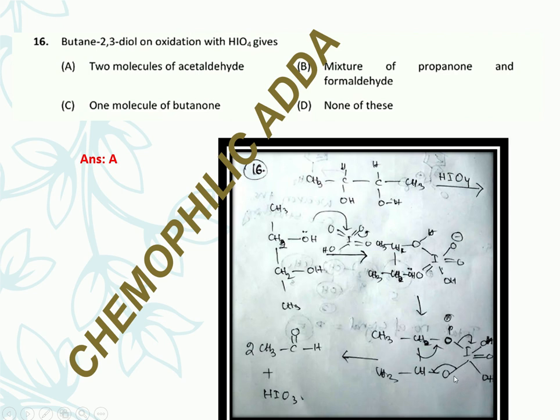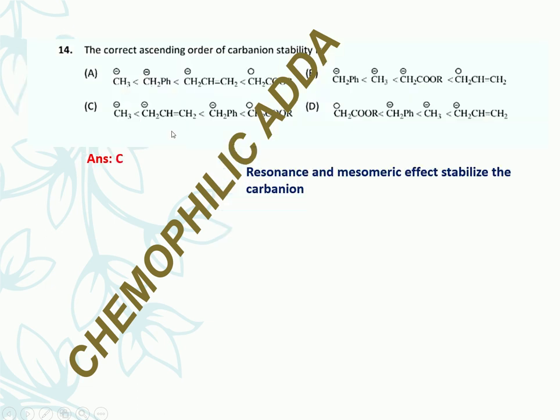After that, cleavage of this bond takes place like this and forms 2 acetaldehyde. So two molecules of acetaldehyde form. The correct option is A.